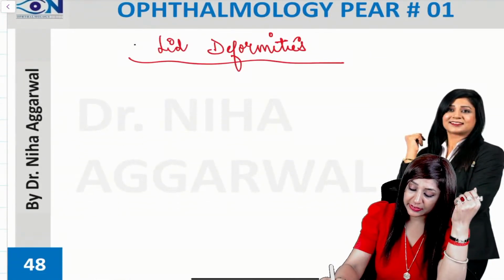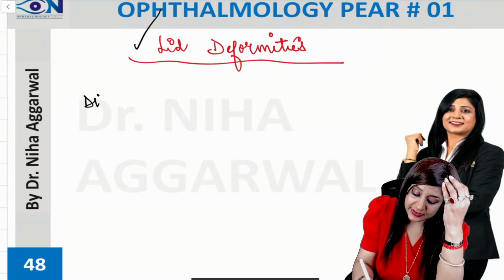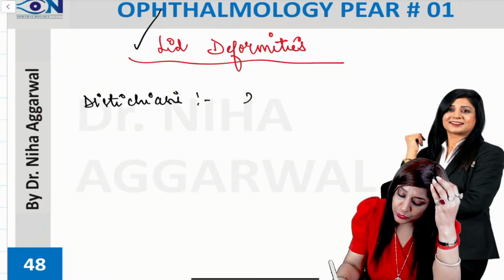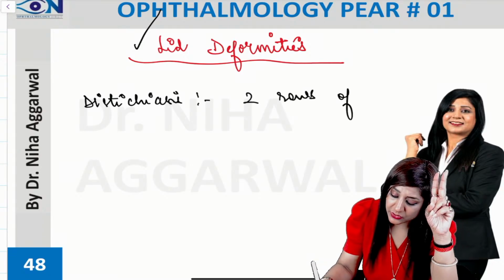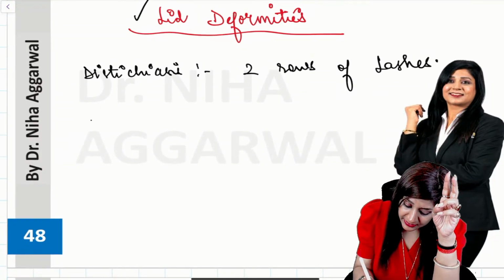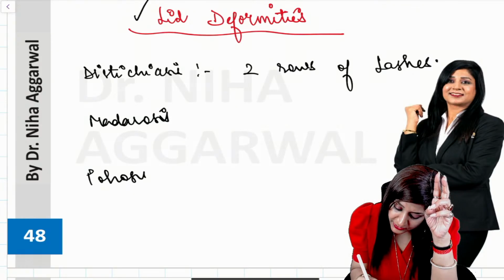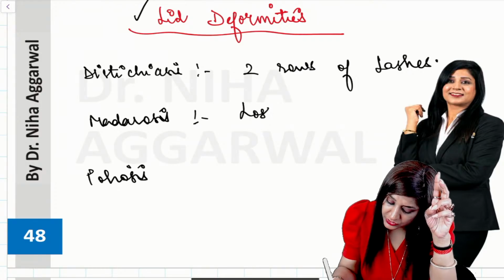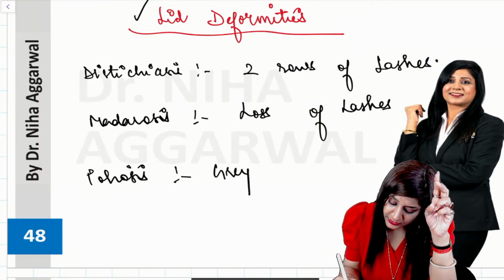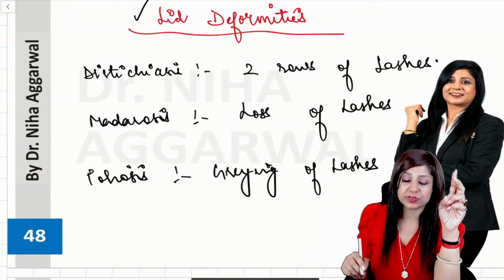Then next is about the lid deformities, trichiasis, like we have already talked about. Another is the distichiasis, where we will have two rows of the lashes. Di means two. So if I am having two rows of the eyelashes, it is called distichiasis. I can have madarosis as well as the poliosis also. Madarosis is the loss of the eyelashes. If there is a loss of lashes, it is madarosis. If it is graying of the lashes, it will be called poliosis.